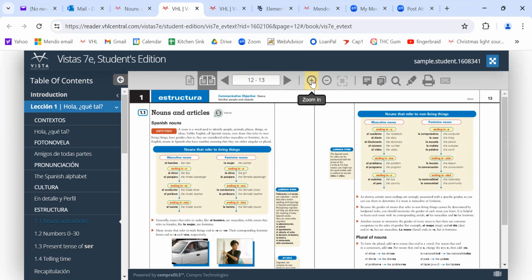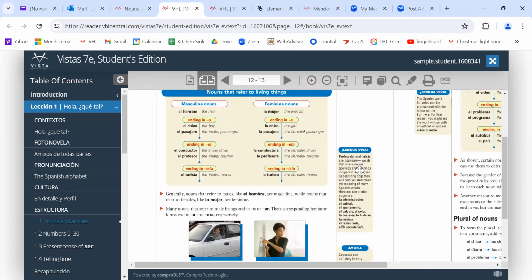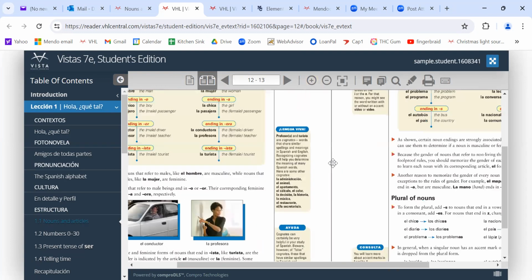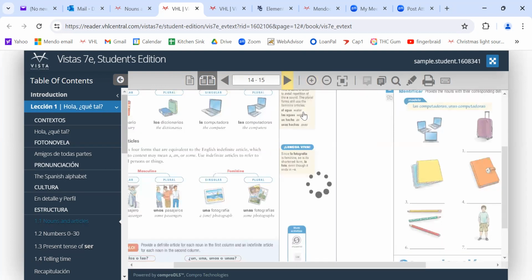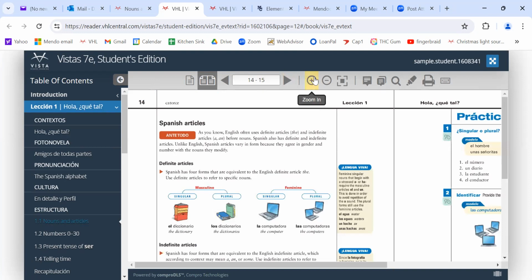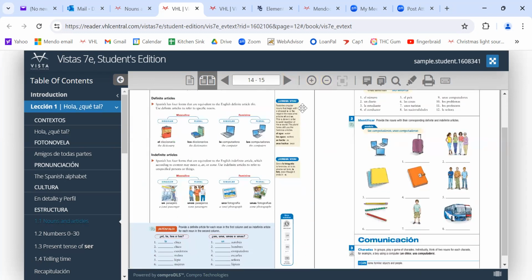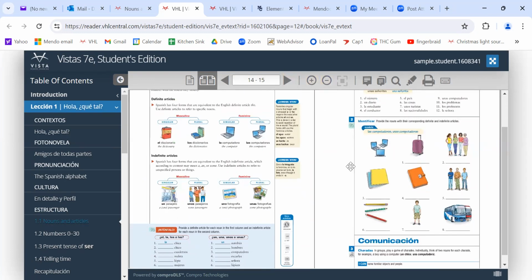This textbook is actually a pretty good book. You can make it bigger. You can scroll around in it. You can go to the next page if you want to. And by the way, this is something good for me to show you. You will see that this is actually a textbook here, right? You can't try to submit any work here. It's not going to work. This is what you're basically going to be doing online in the activities. So don't try to submit any work here. This is not your textbook. It's just a picture of your textbook, okay?